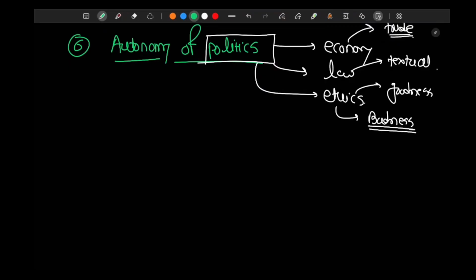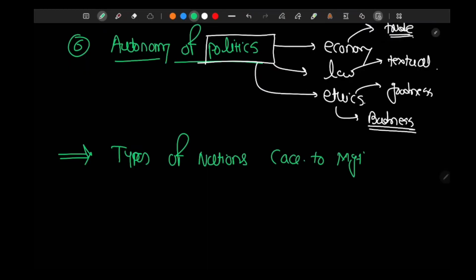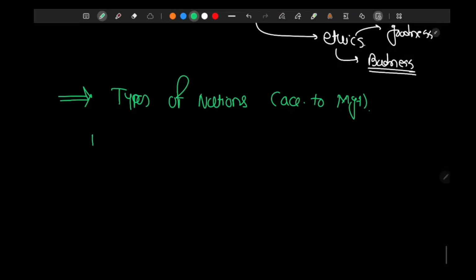Based on these principles, he has categorized some types of nations, right? Categories of nations is also an important factor in realist school of international politics. So we'll understand types of nations according to Morgenthau. The first type of nation is status quoist.